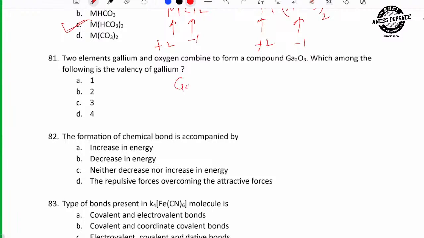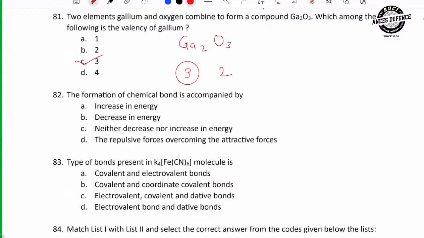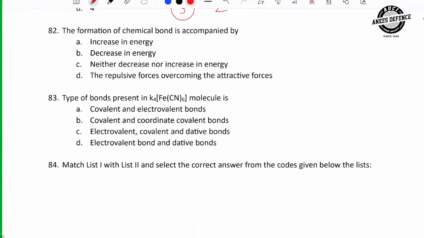See, this is gallium. This is oxygen. They combine to form a compound. Which compound? Ga2O3, right? This means what? The valency of gallium is 3 and valency of oxygen is 2, right? Which among the following is the valency of gallium? It's a very easy question. So what is the valency of gallium? 3. Next.